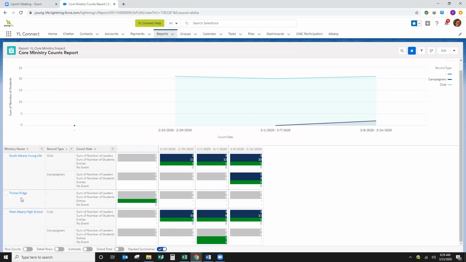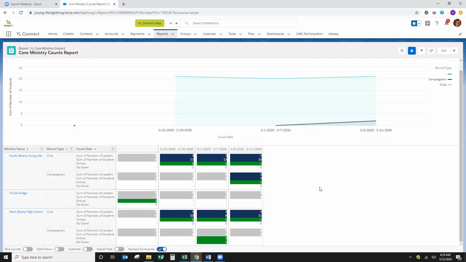This includes Timber Ridge. So you can see for Timber Ridge, there's really been nothing entered lately. This is just looking back 60 days. So there's nothing been entered lately. So you see there's nothing that says club or campaigners. We want to change that so that Timber Ridge looks exactly like the high schools do.